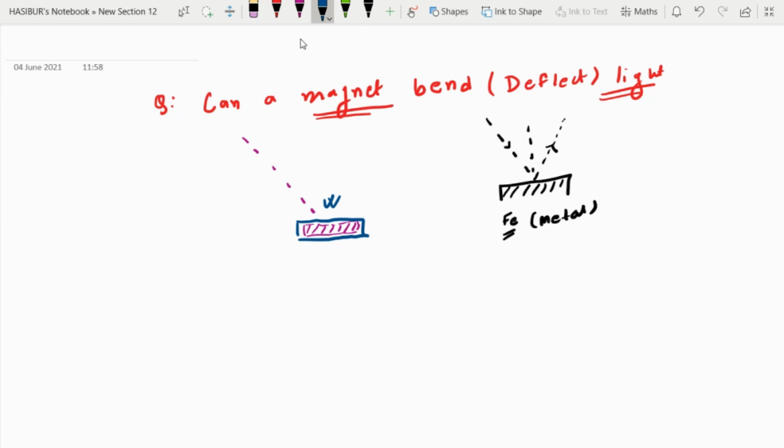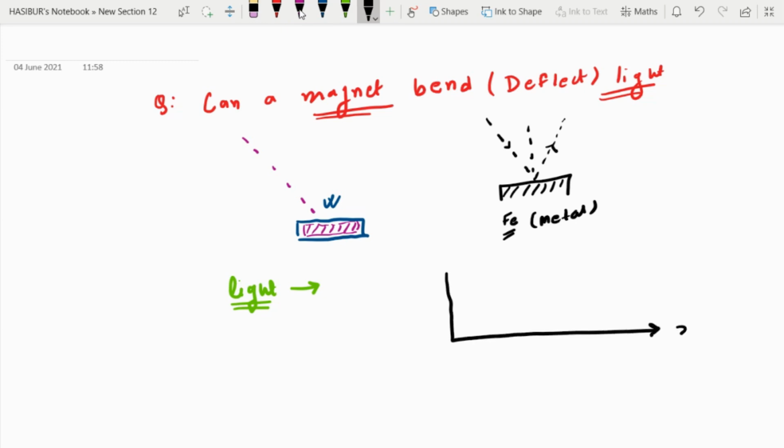Now first we need to understand what light is. Light is an electromagnetic wave consisting of both electric field and magnetic field. So let's draw a coordinate system.